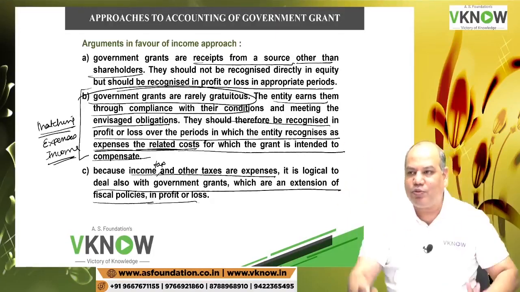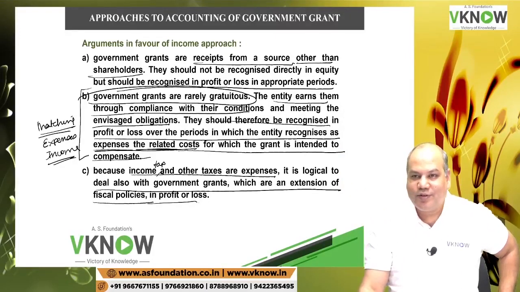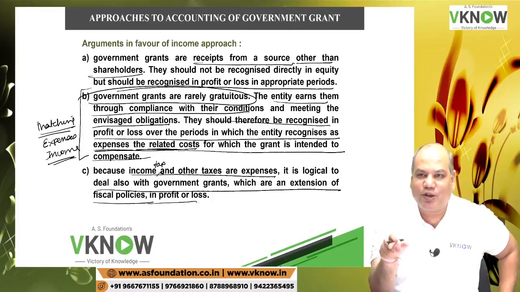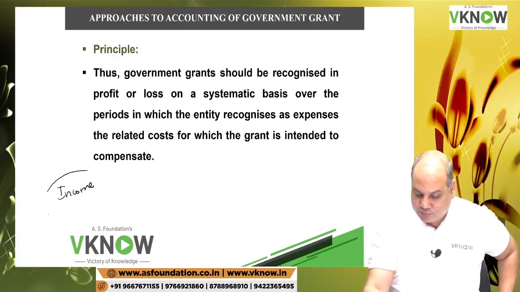So grant, subsidy are also a form of fiscal policy of the government, which says these benefits will be given to the entities. So don't you think that should also be transferred to P&L account? If income tax is charged to P&L account, grant, which is a negative income tax, you can say, income tax I pay to the government, grant, government pays me. So that should also be taken to P&L account. That is the argument. So what is this standard saying? This standard is for income approach.